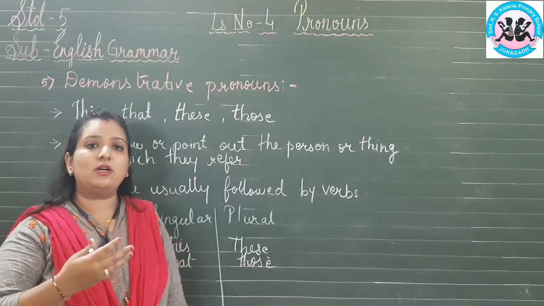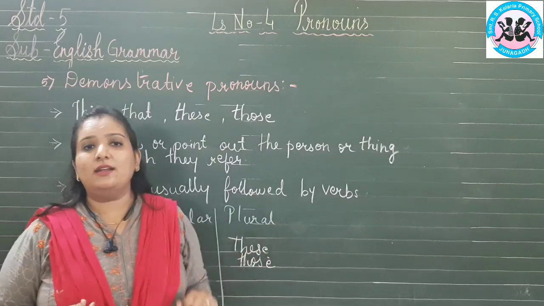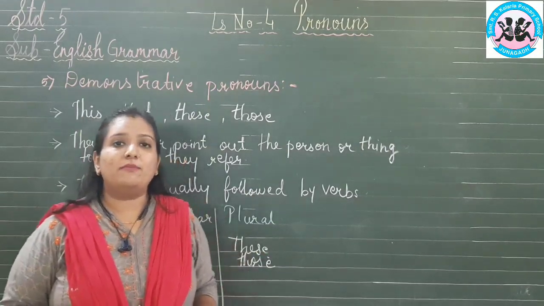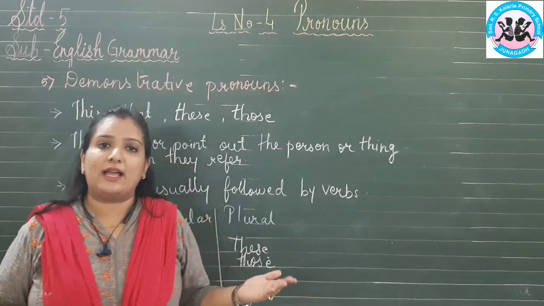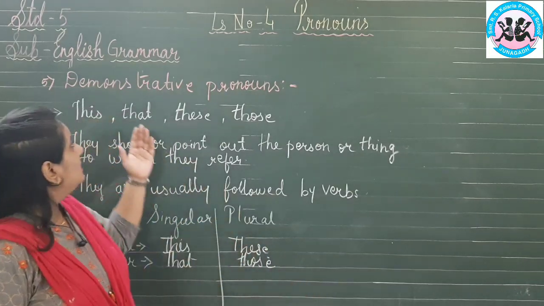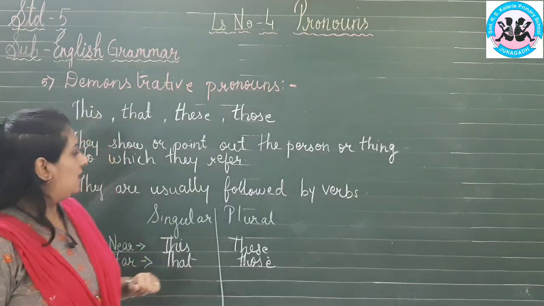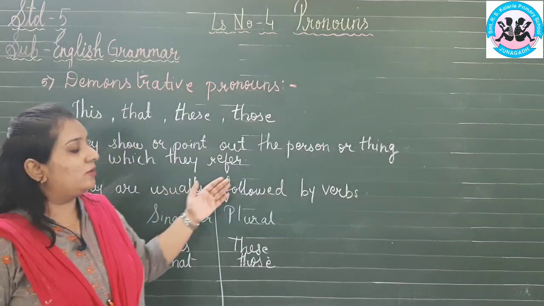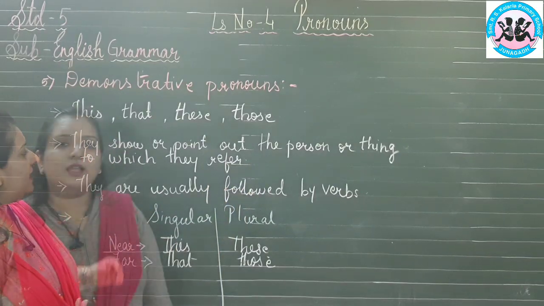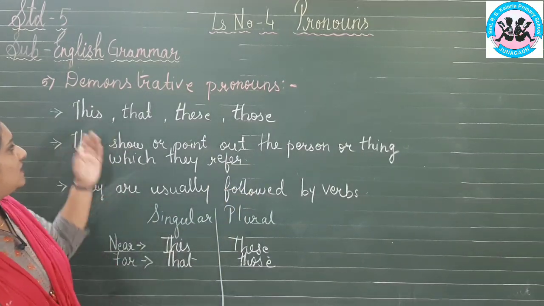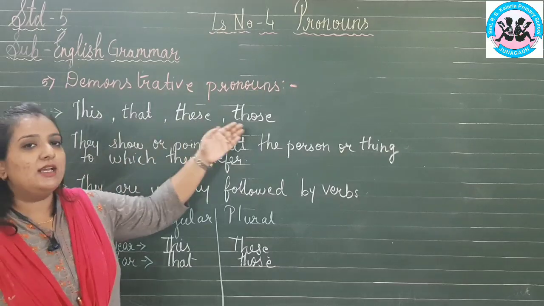I am pointing out to a mice. Those are mice. That is a mouse. So what am I doing? I am pointing out to the people or the things. So that will be a demonstrative pronoun. Now, they are usually followed by the verbs. This is the important point. Now you may get confused where to use this, that, these and those.